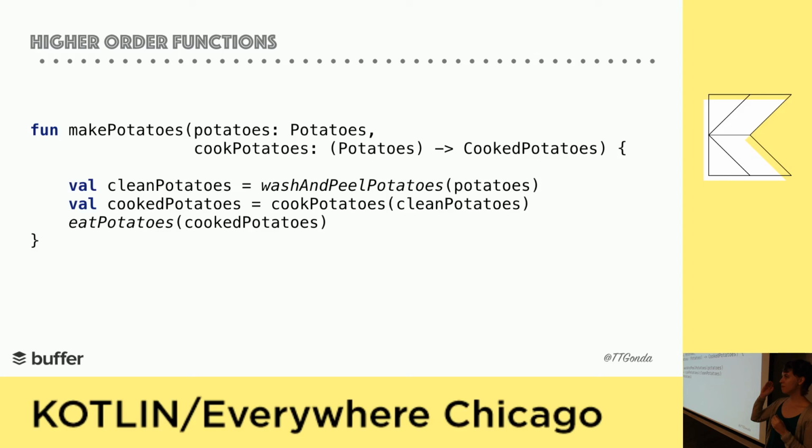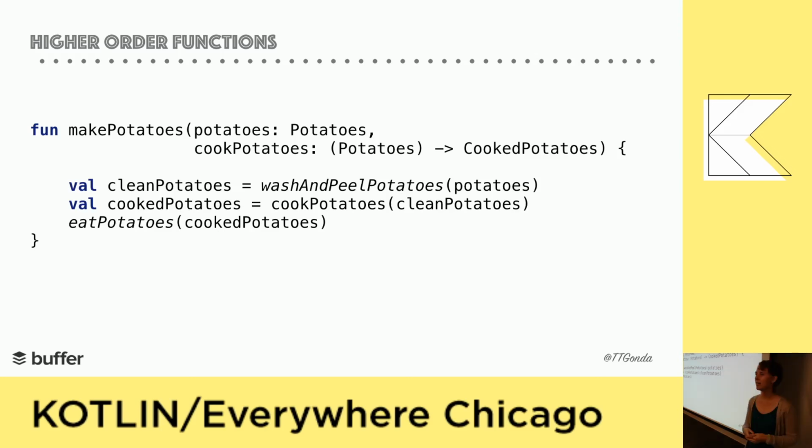So let's take a look at a series of events to cook potatoes. We're always going to wash and peel the potatoes, and they'll always be eaten. But how they're cooked can vary. We have a function that makes these potatoes, and then takes another parameter as a function that describes how we want to make them. And then to declare that we want to pass in a function as a parameter, we write the parameter name, the parameter type, an arrow, and the return value.